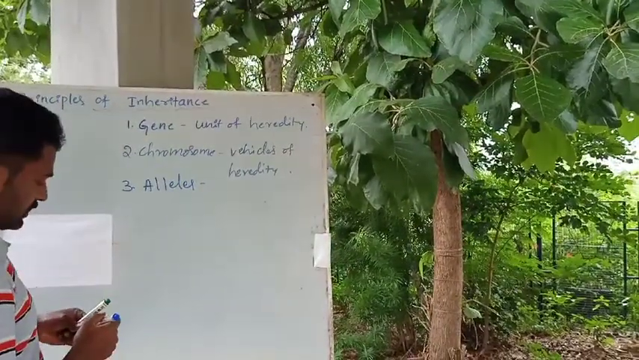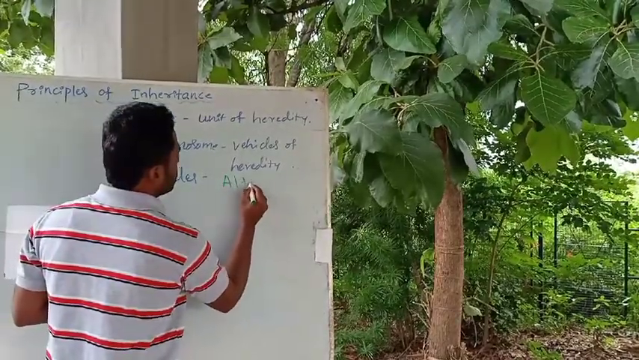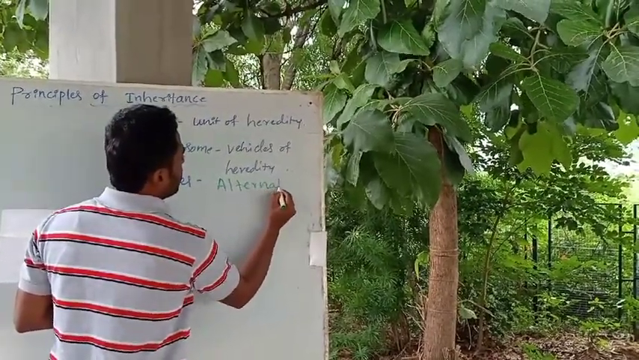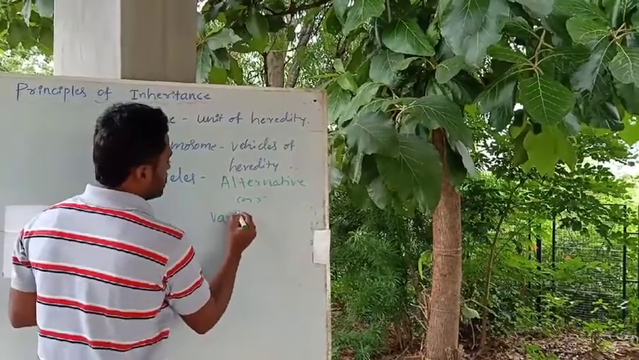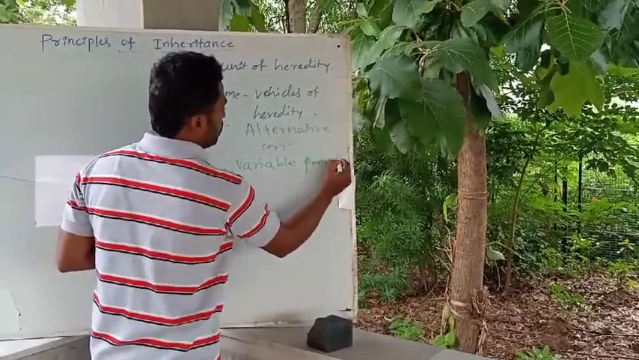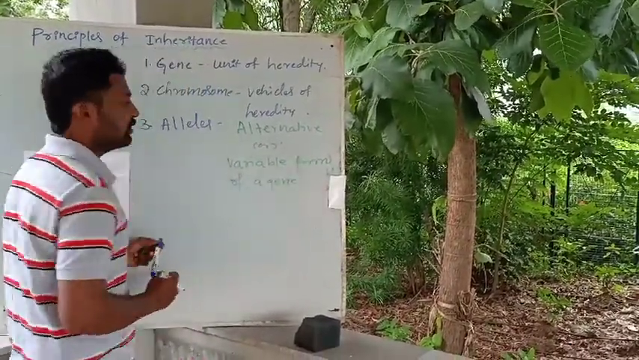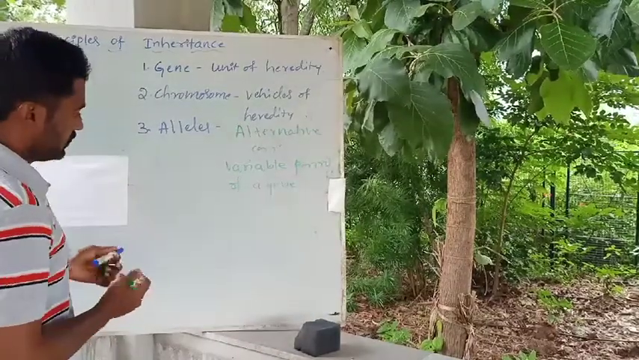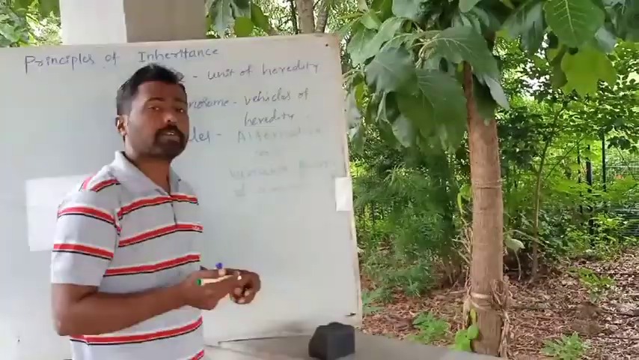What are alleles? See, alleles are nothing but alternative or variable forms of a gene. Alternative or variable forms of a gene. See, then what is this alternative or variable forms of a gene?